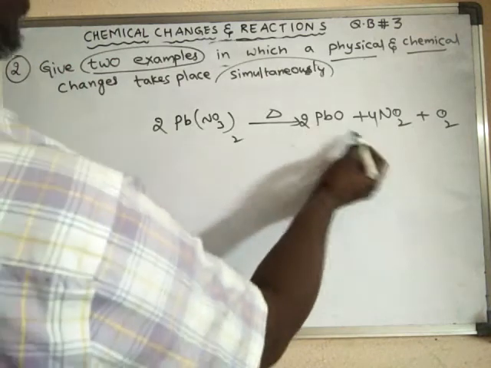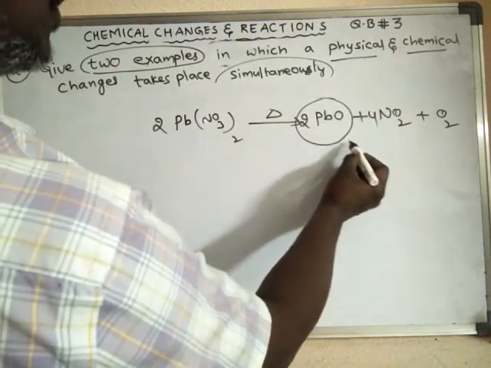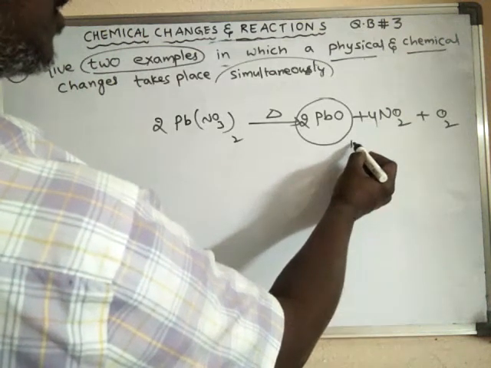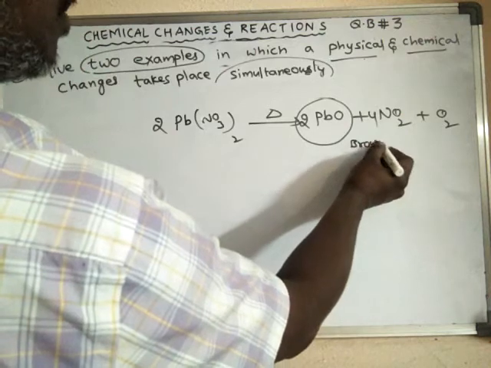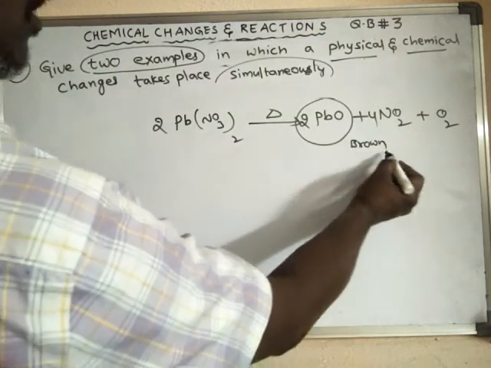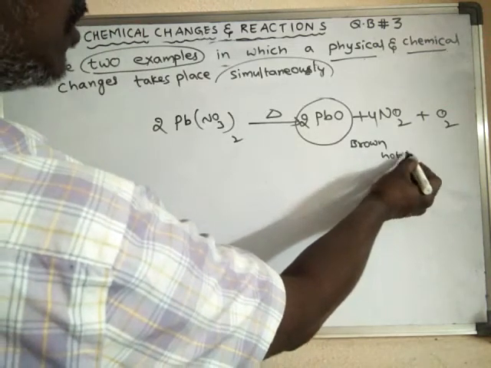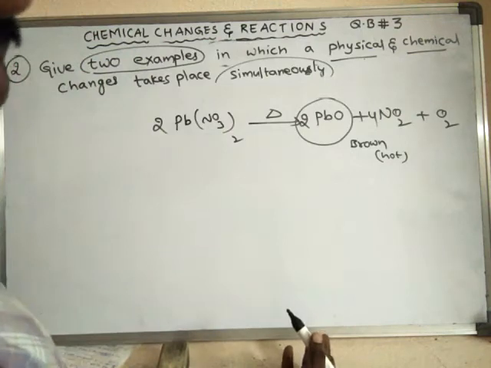When it is hot, the lead oxide which is formed is brown in color, or a reddish brown color.